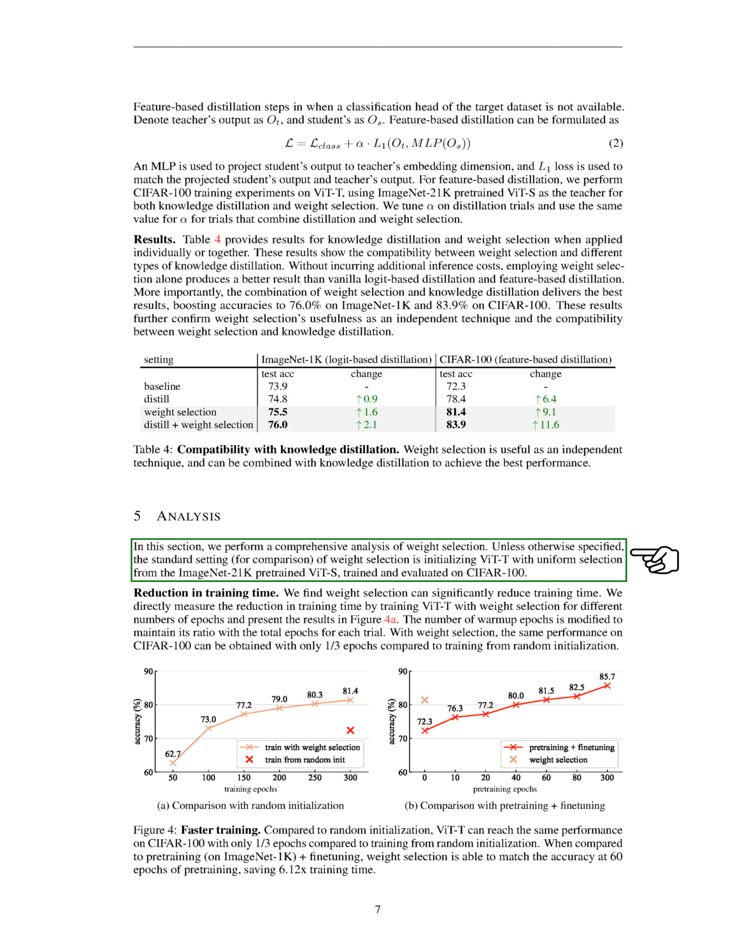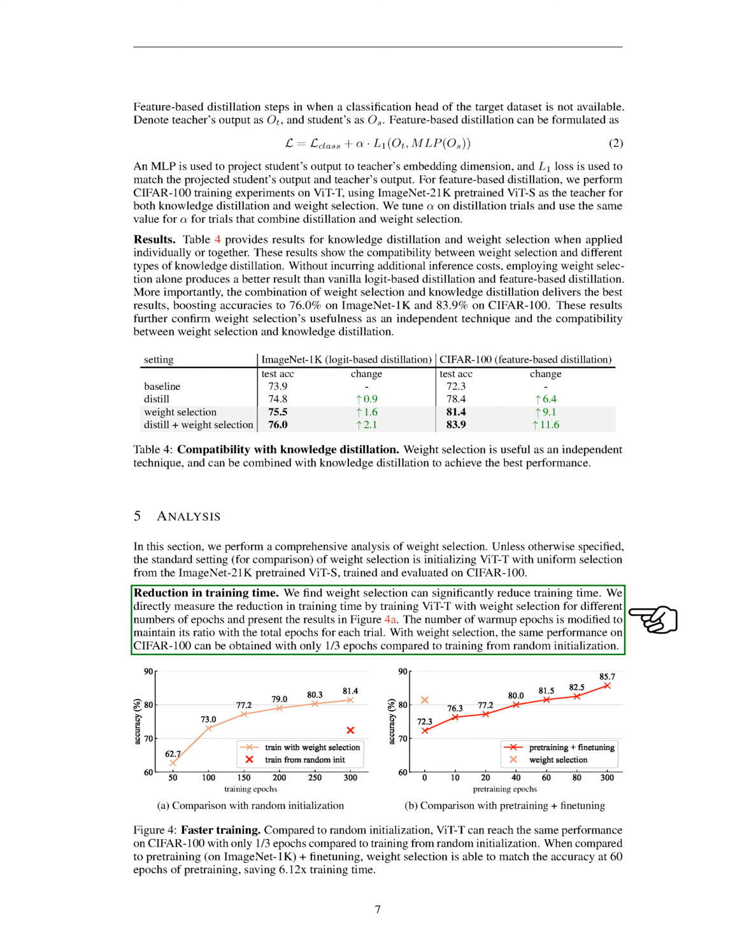Section. Analysis. In this section, we delve into a thorough examination of how we choose weights. Unless stated otherwise, we'll use a standard setting for comparison, which involves starting with a vision transformer T, ViT-T, that has been uniformly selected from a pre-trained vision transformer S, ViT-S, on ImageNet 21K. This model is then trained and evaluated on the CIFAR100 dataset.